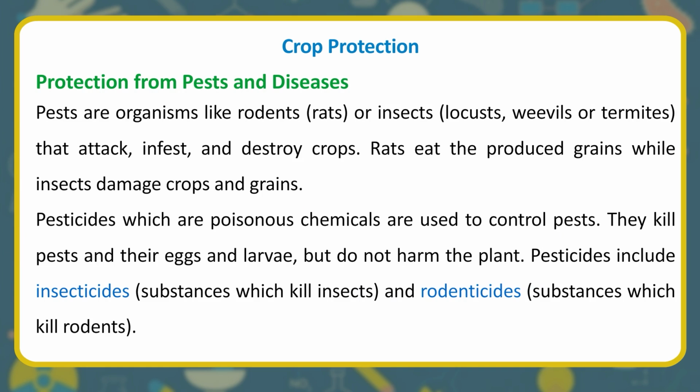Pests are organisms like rodents, rats, or insects, locusts, weevils or termites, that attack, infest, and destroy crops. Rats eat the produced grains while insects damage crops and grains. Pesticides, which are poisonous chemicals, are used to control pests. They kill pests and their eggs and larvae, but do not harm the plant. Pesticides include insecticides, substances which kill insects, and rodenticides, substances which kill rodents.